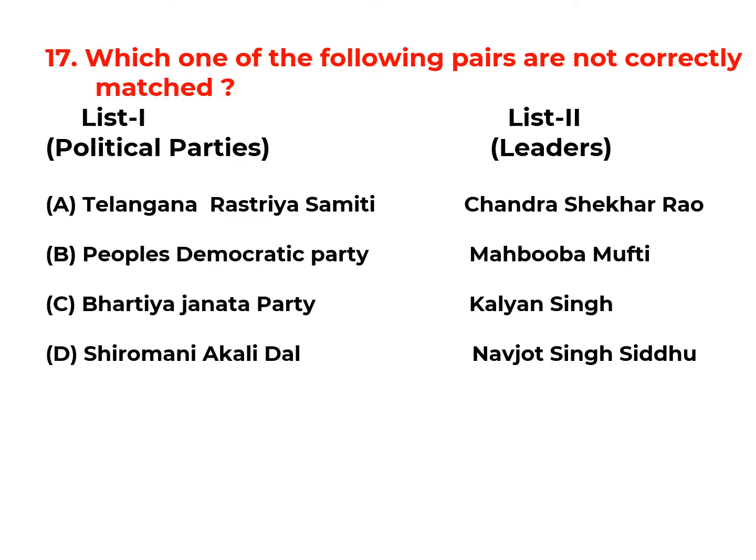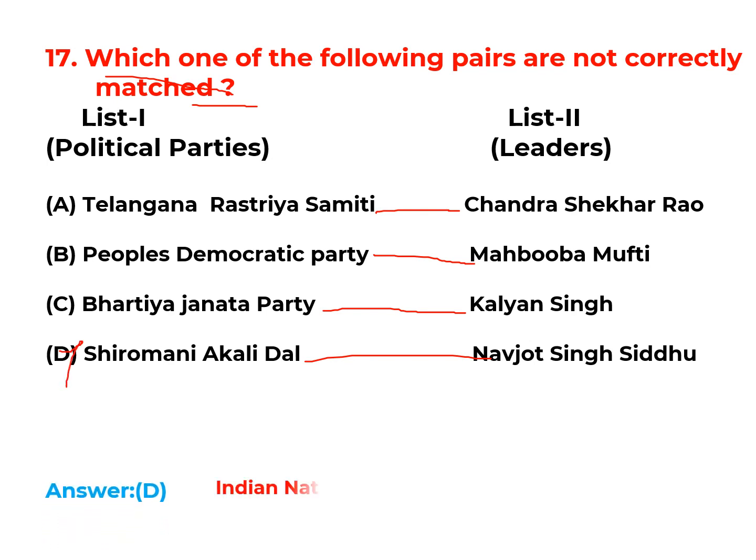Now, which one of the following pairs is not correctly matched? Political parties with leaders. Telangana Rashtra Samithi, Chandrashekar Rao. This is correct. People's Democratic Party, Mehbooba Mufti. This is also correct. Bharatiya Janata Party, Kalyan Singh. This is also correct. Shiromani Akali Dal, Navjot Singh Sidhu. This is not correct because Navjot Singh Sidhu belongs to Indian National Congress.